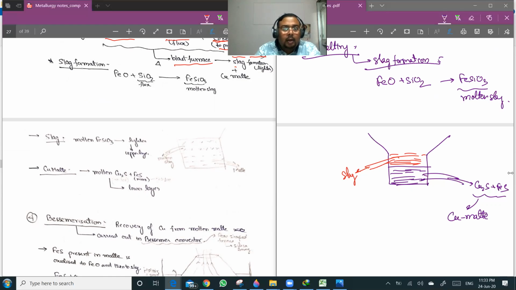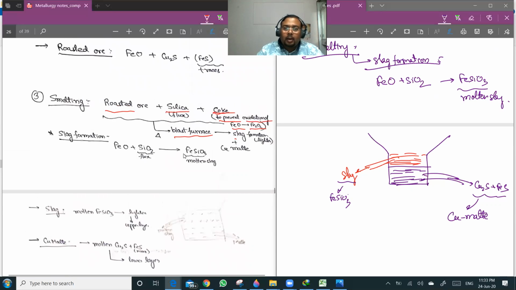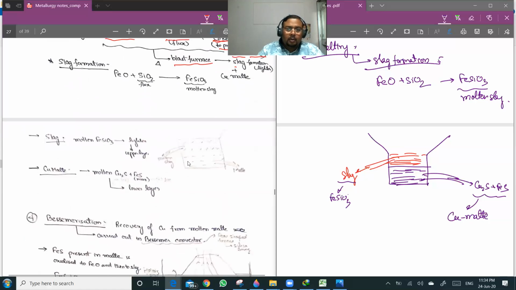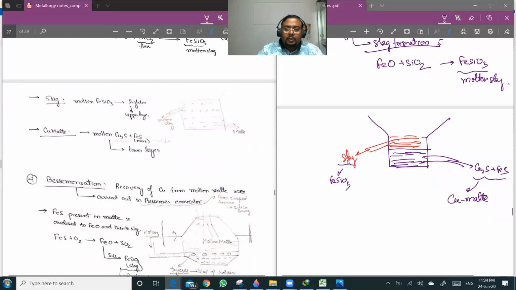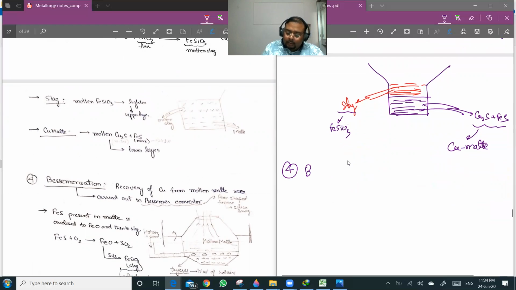We have already removed all of the FeO in the form of slag, which is FeSiO3. So this is the lower layer because it is heavier, and slag being lighter can be removed easily. So you see, the blast furnace step in the metallurgy of copper is to remove iron in the form of iron silicate. After this, the next step, which is the most important step, is Bessemerization.